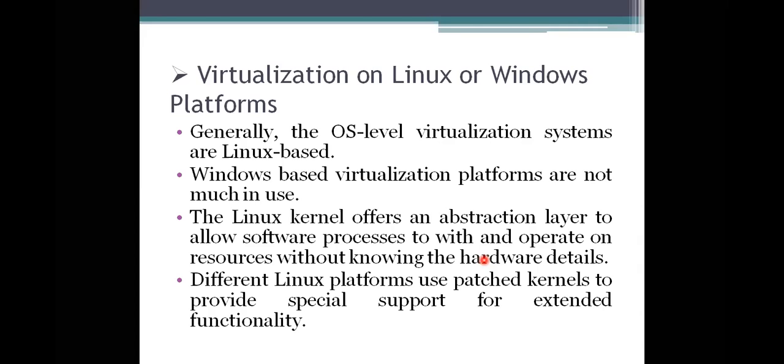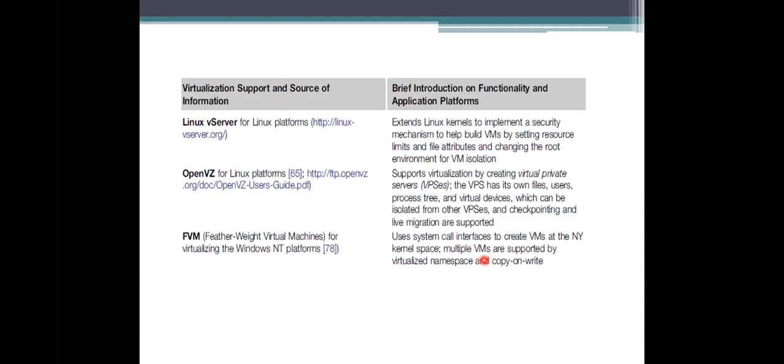You come into that environment, the kernel will give you access to it, but it does not even ask what hardware environment you are connected to. All these things will not be considered. Likewise, we have virtualization support information. What virtualization systems do we have for Linux and the Windows NT platforms?